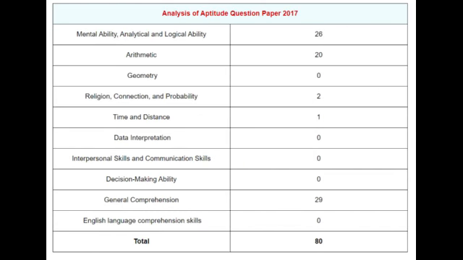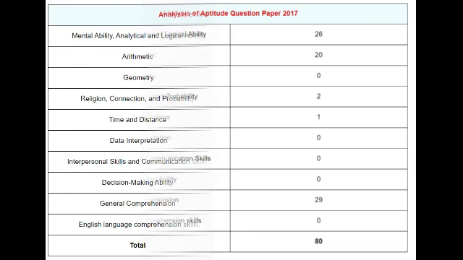So let's go to the question paper 2017. So in this mental ability, analytical, logical ability, 26 questions were asked, arithmetic 20, geometry there were no questions asked, reasoning connection probability 2 questions, time and distance 1, there's no questions asked in data interpretation, interpersonal skills, decision making ability, and English language comprehension skills, and then general comprehension there's 29 questions asked, so total 80 marks questions.